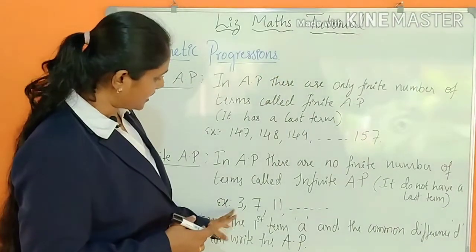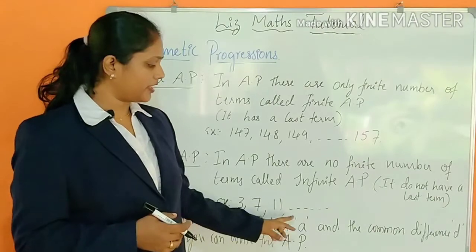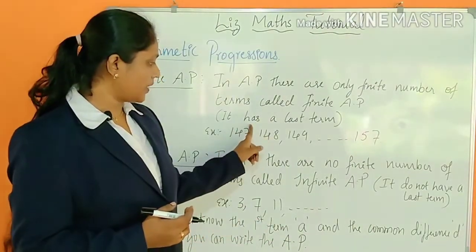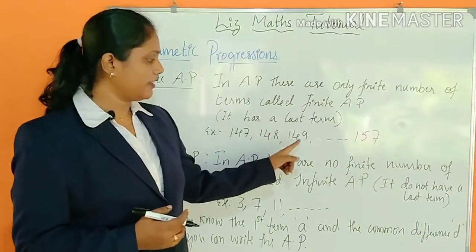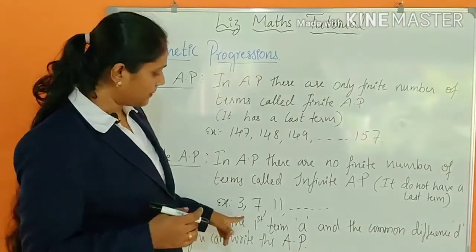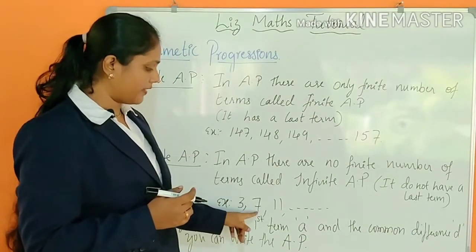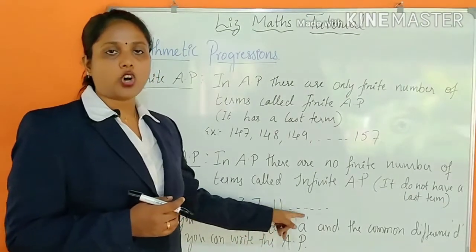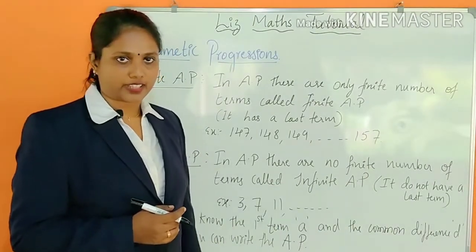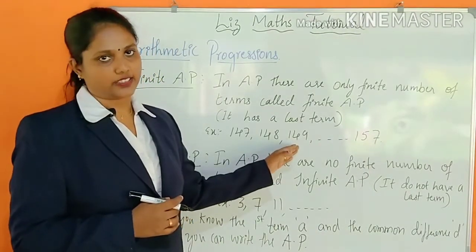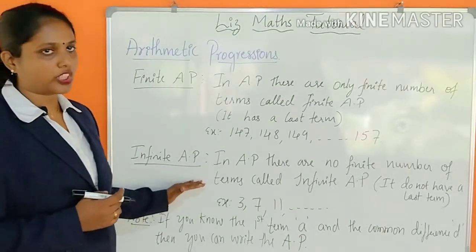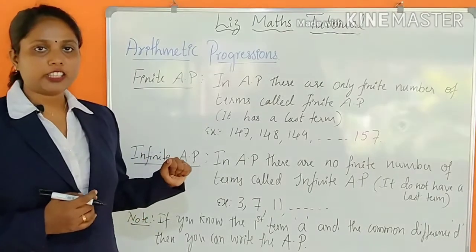So we have written one example 3, 7, 11, etc. Here you can find 147 plus 1 gives 148, plus 1 149, so on till 157. You can write that number. But here 3 plus 4 is 7, 7 plus 4 is 11, so on, it is continuing. Got it? So here there is no end of that number, but here you can find an end. So this is the difference between finite arithmetic progression and infinite arithmetic progression.